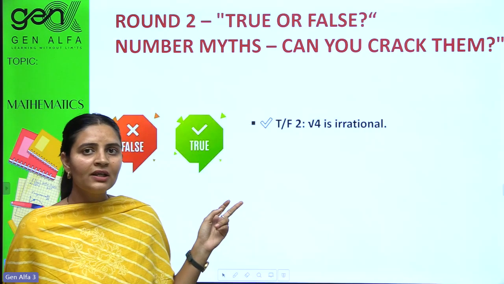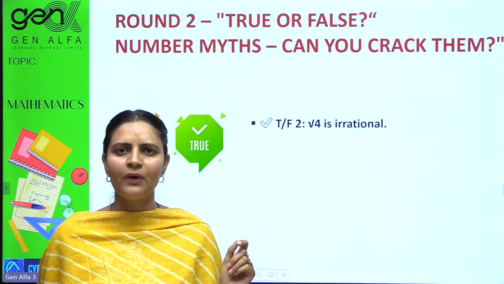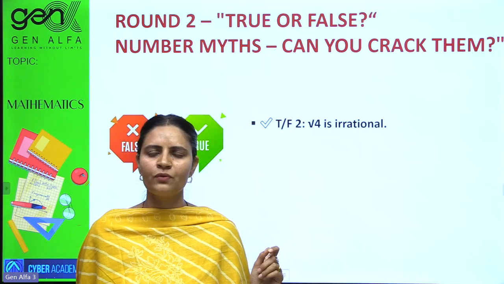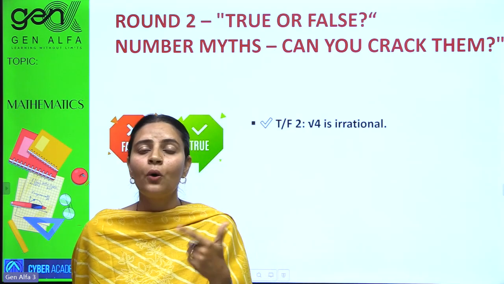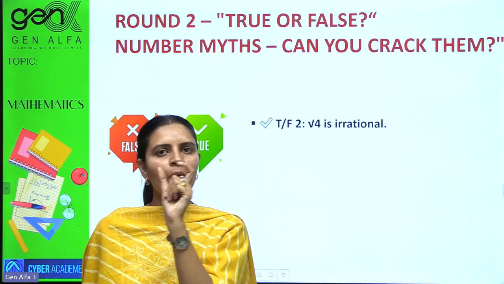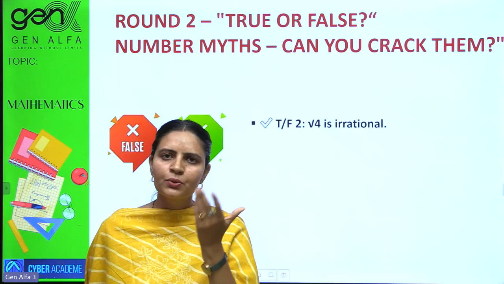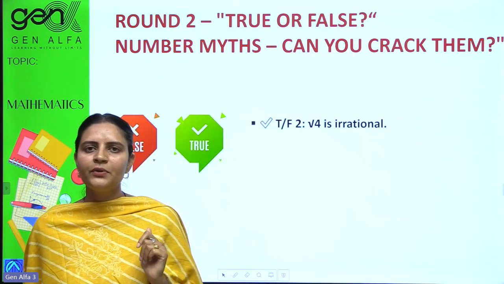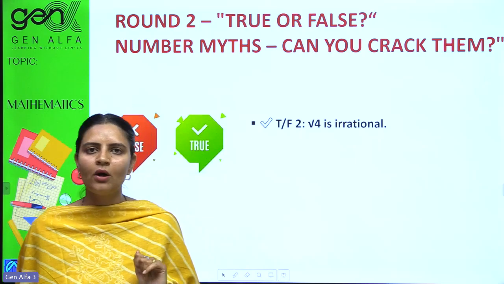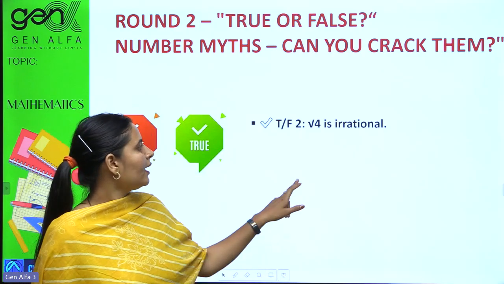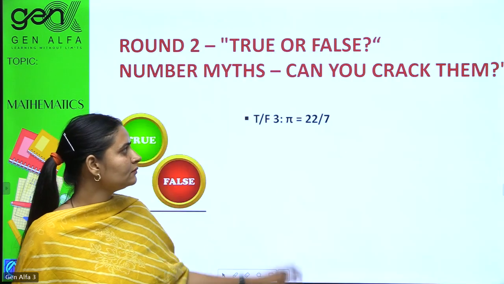Under root 2 is irrational. Sounds simple? That under root 2 was irrational, so under root 4 was irrational. No, but under root 4 is your 2. 2's square is 4. So under root 4 is giving you 2. So 2 is your rational number. It can be expressed in P by Q form just by putting 1 into the denominator. So it is not irrational, ma'am. It is rational. That one also falls.